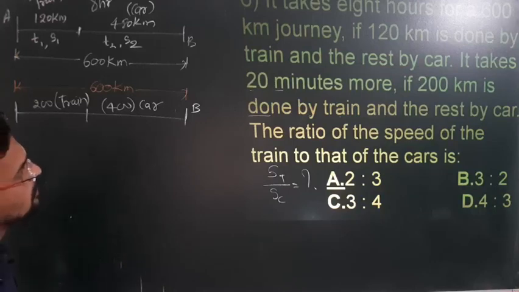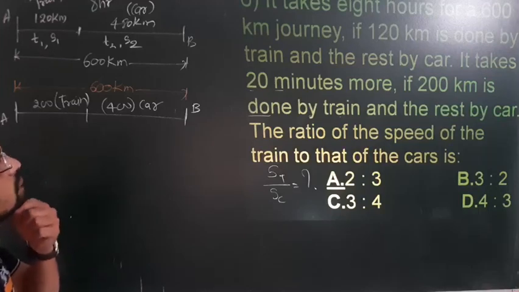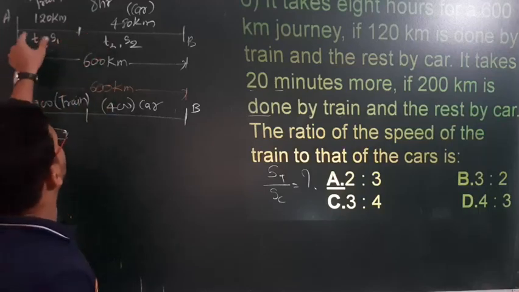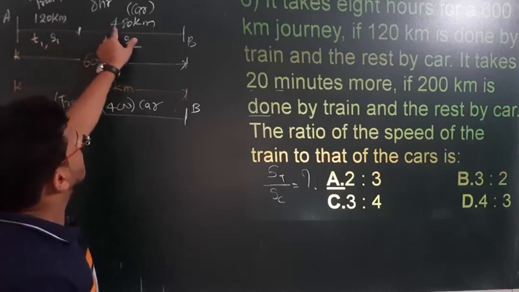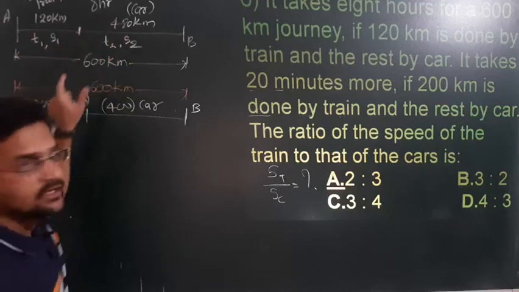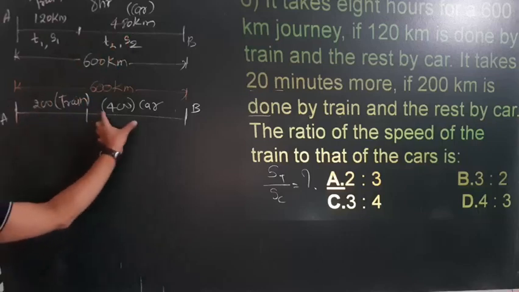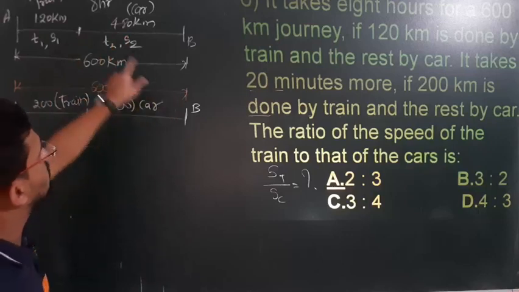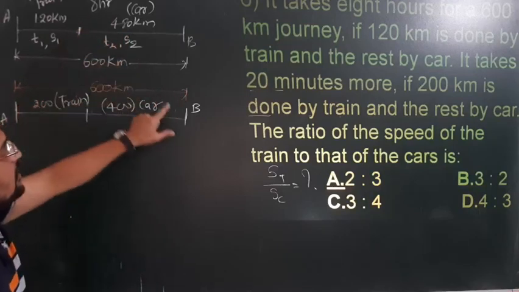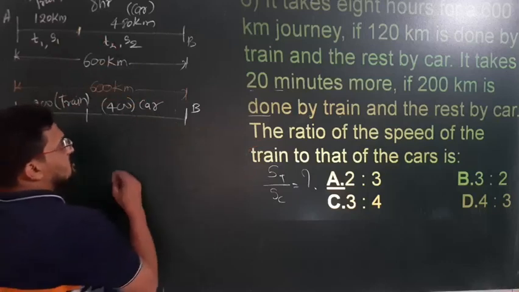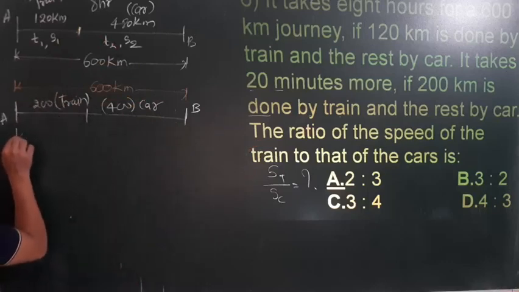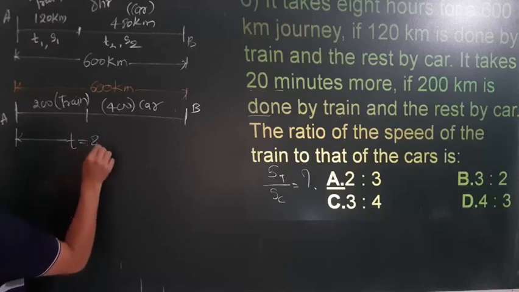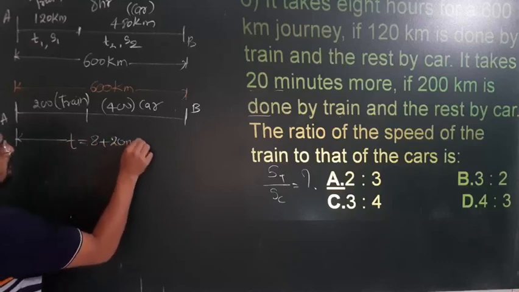20 minutes more means what? If it is covering this much distance by train and this much by car, it will take 8 hours. Correct? Now if by train it is 200 and by car it is 400, then it takes 20 minutes more. That means instead of 8 hours, time will be 8 hours plus 20 minutes. So first of all, calculate this time. Time is equal to 8 hour plus 20 minute extra.